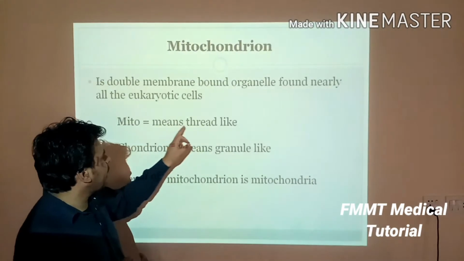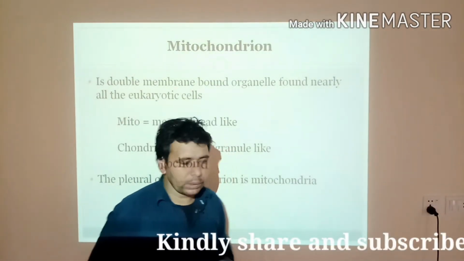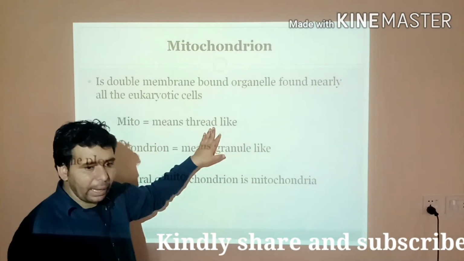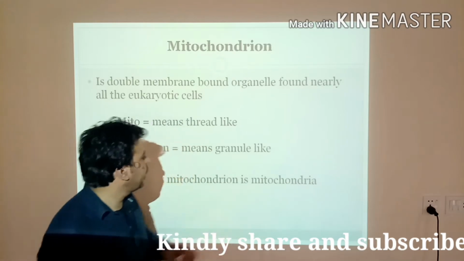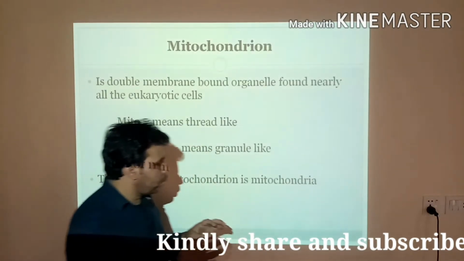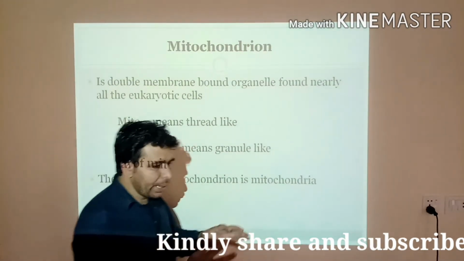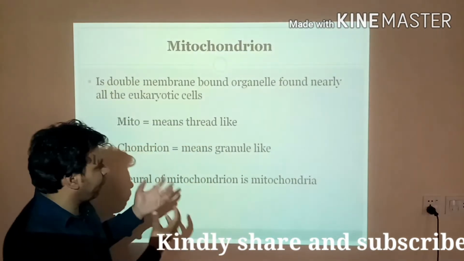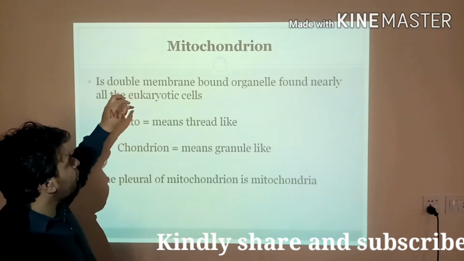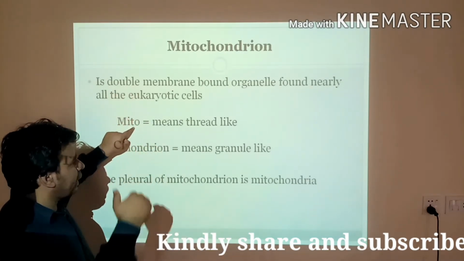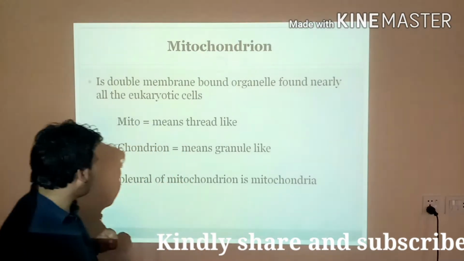So remember that the inner portion of the mitochondrion is thread-like, it is actually convoluted, and from outside, if you see the mitochondrion, it will appear like a granule, or it may appear oval in shape. So it is called mitochondrion due to its interior view and also its exterior view.